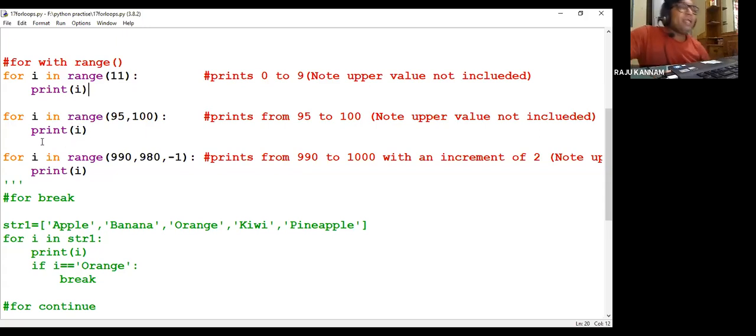If you have an array with a fixed number of elements and you know that number, you can go with a while loop. If you have an array which doesn't have a fixed number of elements, it varies from time to time, and it is difficult to know the length of the array, then you go for a for loop.